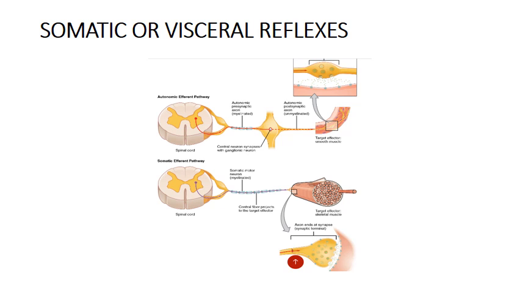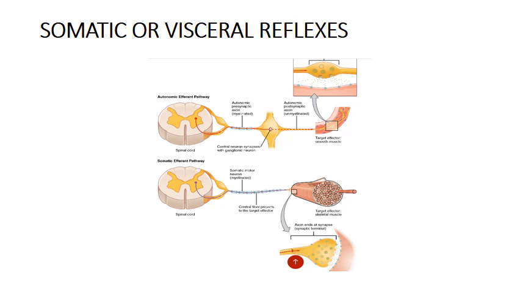In case of autonomic or visceral reflex, the target organ is the smooth muscle of visceral organs, smooth muscle of GIT, cardiac muscle, etc. Second difference is, in case of somatic efferent pathway, the motor component of the reflex arc is a somatic nerve.